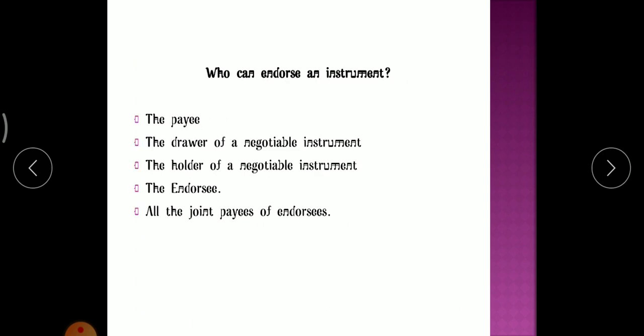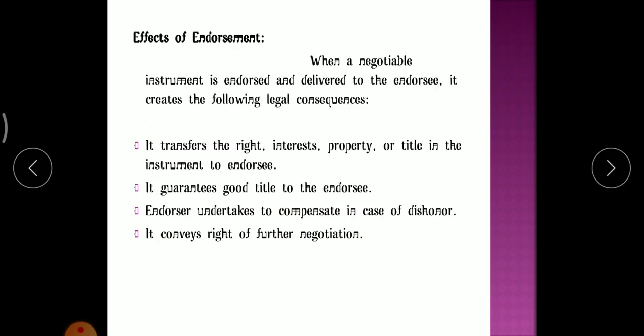Now the question might arise: who can endorse an instrument? First is the payee. The payee can endorse an instrument. The drawer of the negotiable instrument, the holder of the negotiable instrument, the endorsee also, and all the joint payees or endorsees. So these persons can endorse an instrument. Clear? Okay. We'll go to the next slide.